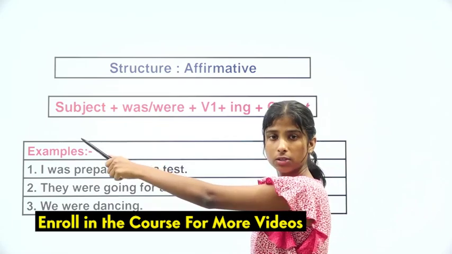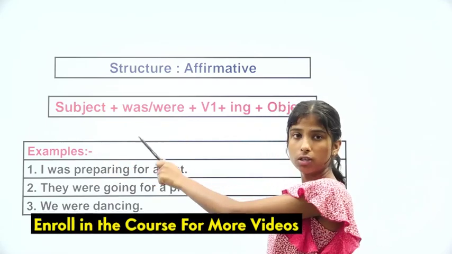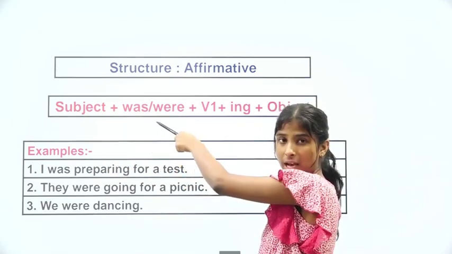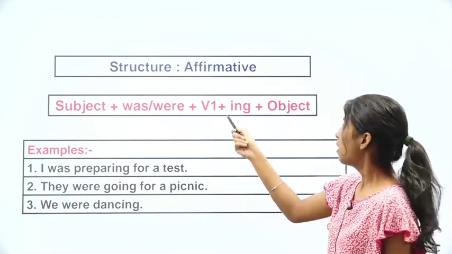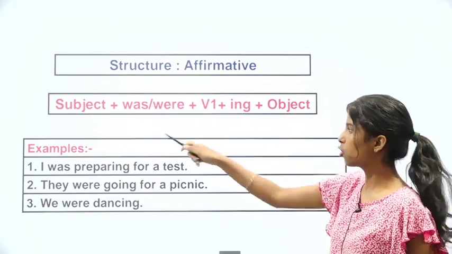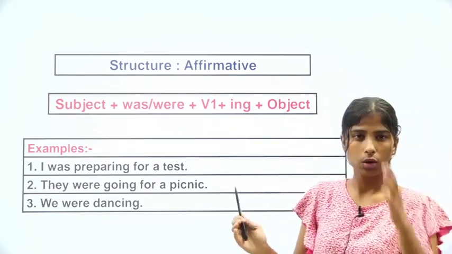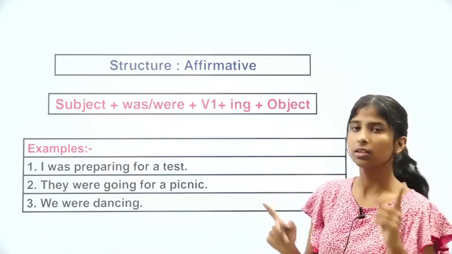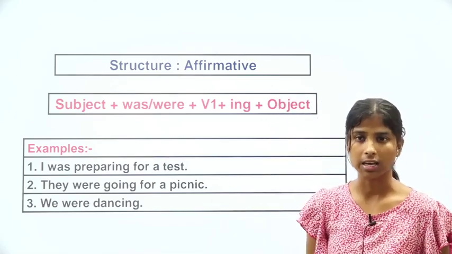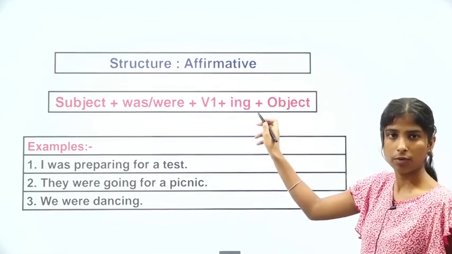First of all, you're going to use the subject. Then you're going to use was or were. Was or were क्यों? Because it's a past form. Then verb's first form. फिर ing, फिर object. Now you people are already aware of this. क्यों? क्योंकि हमने basic course में भी ये already किया था. But the one thing that is added, what is that new thing that is added? ing.